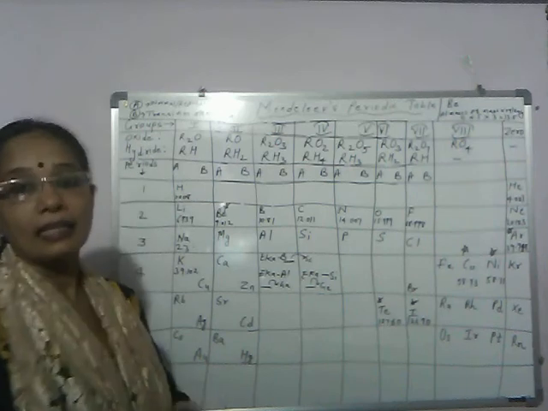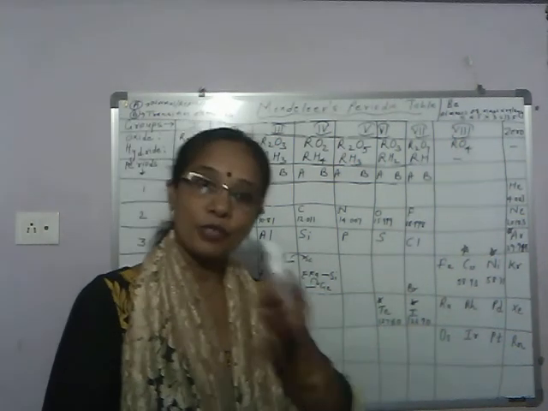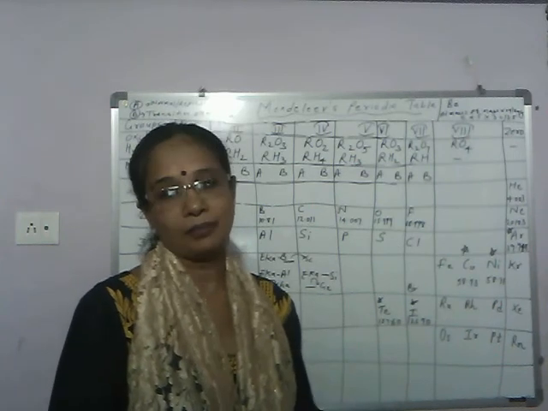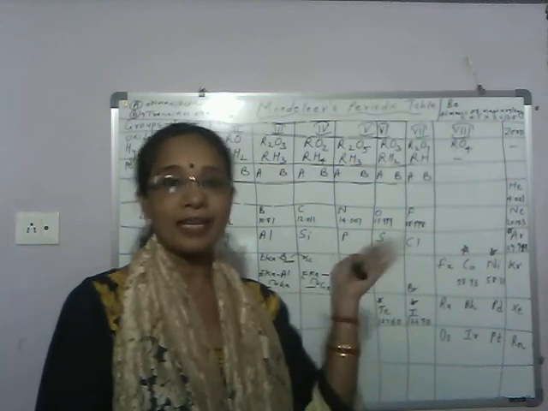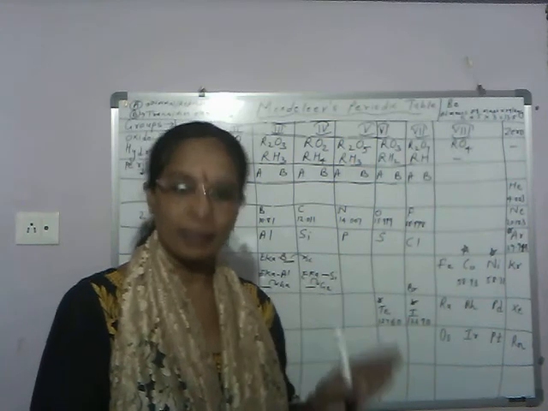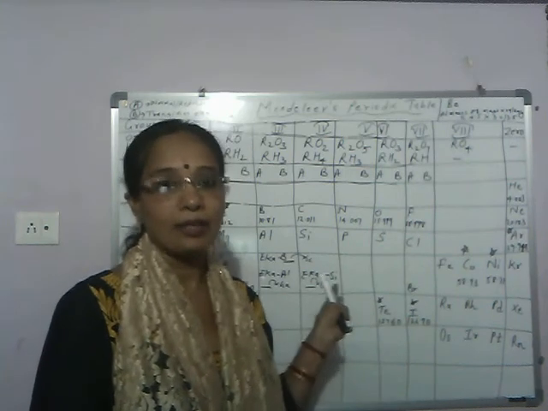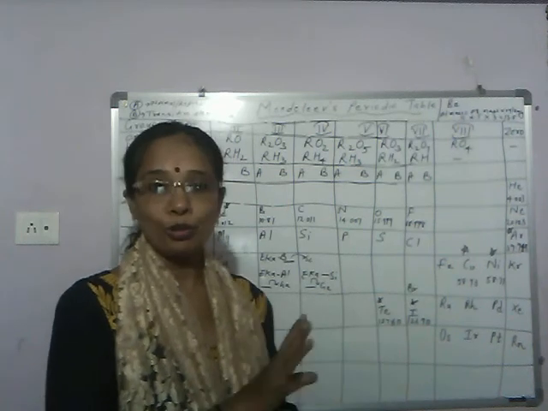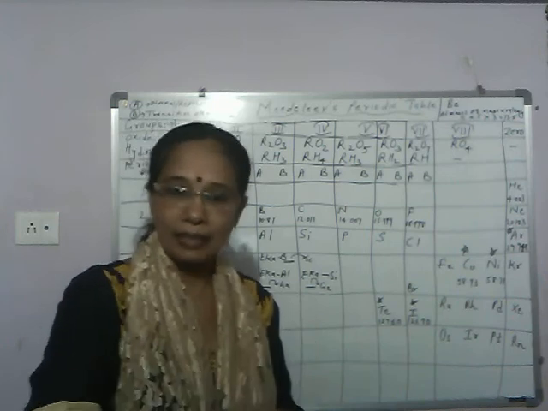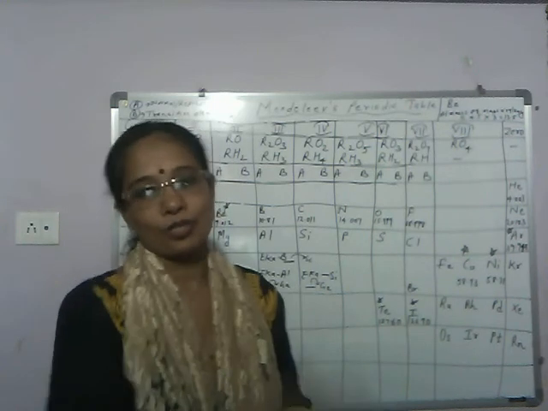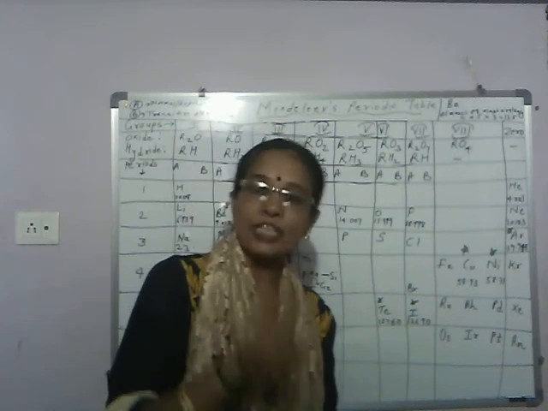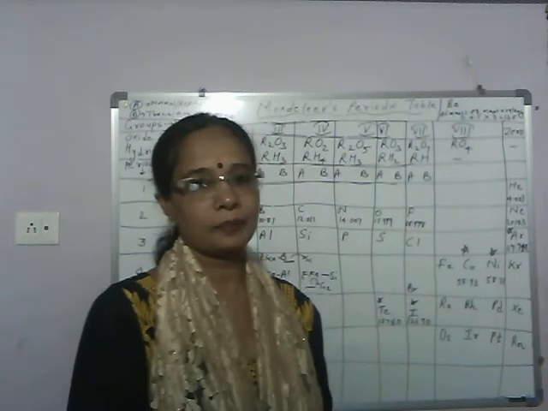Property of hydrogen is also similar to 1A group elements, alkali metals. So the position of hydrogen in Mendeleev's periodic table is anomalous, not fixed, where it should be placed. But it is placed along with 1A group elements, alkali metals. Why? Because it is the lightest element with lowest atomic mass. But it has properties similar to 2 groups, 1A alkali metals and 7A halogens also. So this is one of the disadvantages of Mendeleev's periodic table. Position of hydrogen is anomalous.